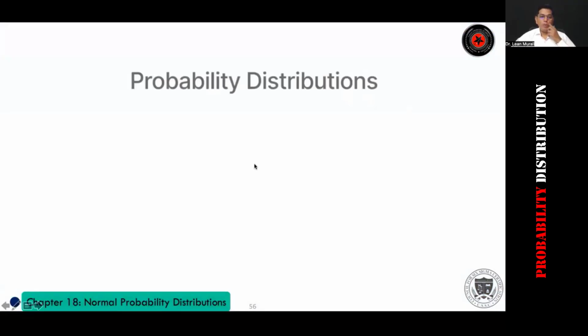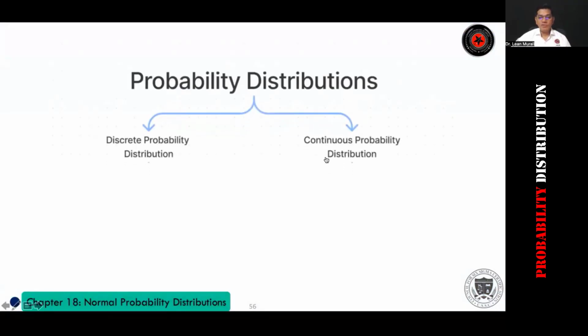All I want to help you understand is the probability distribution. There is something called continuous probability distribution and discrete probability distribution. So CPD and DPD. All of you type CPD and DPD: continuous probability distribution and discrete probability distribution.